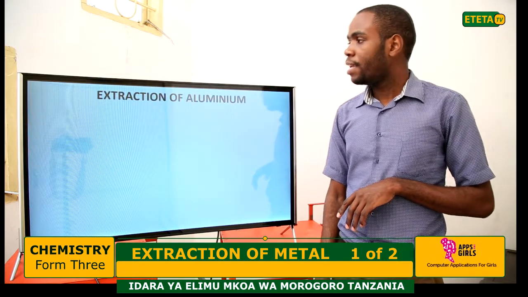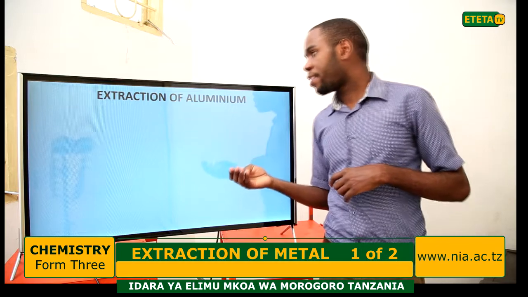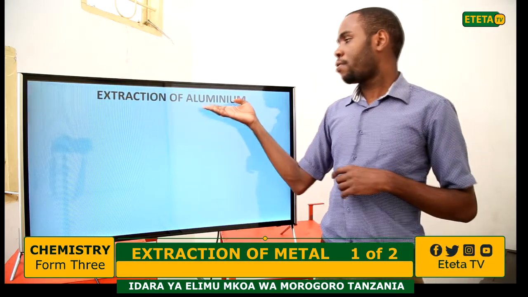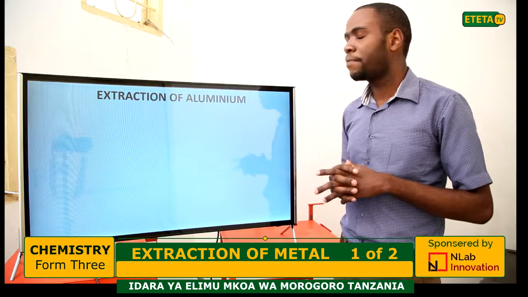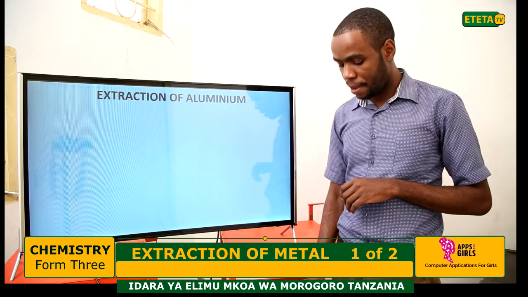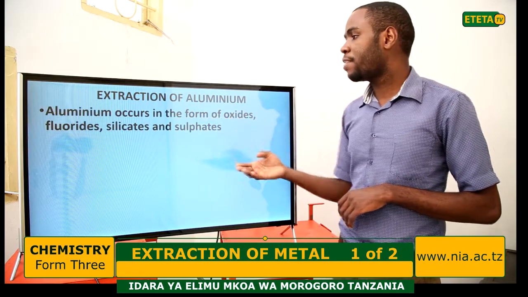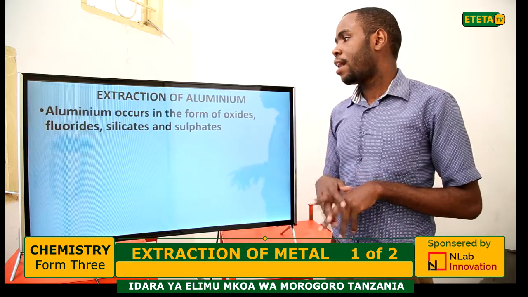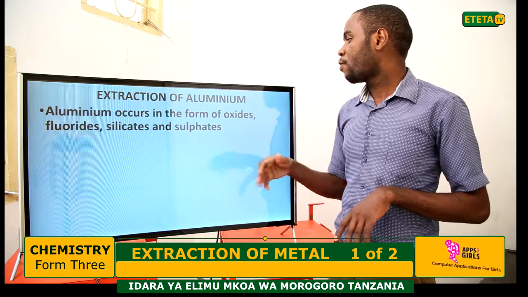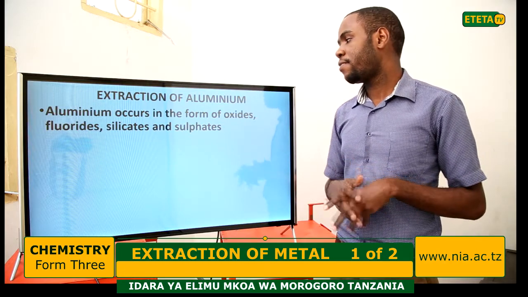Now let us go to another metal, which is called aluminium. How to extract aluminium? Extraction of aluminium. Aluminium occurs in the form of oxide, fluoride, silicate, and sulfate.